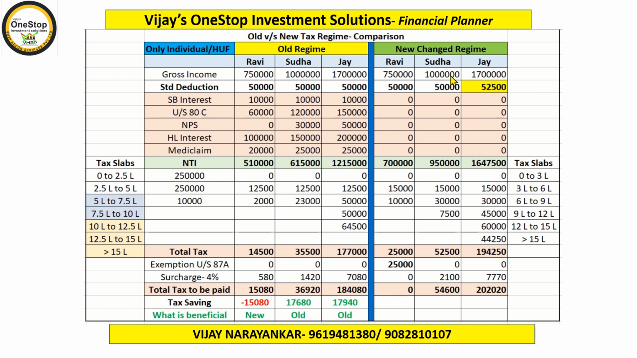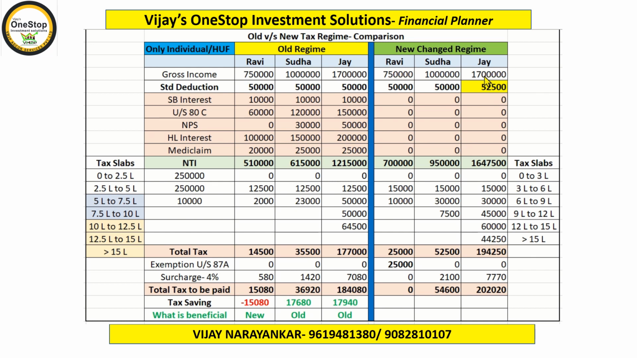In case of Sudha, in the same manner, if you calculate her net taxable income, which is coming as 9,50,000, so calculate tax as per the new tax slabs, and in this way her tax is coming 52,500. Add cess to that, and then 54,600 rupees tax Sudha is supposed to pay.